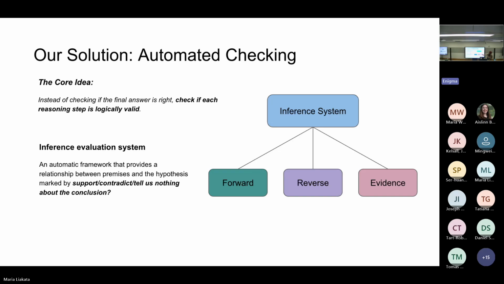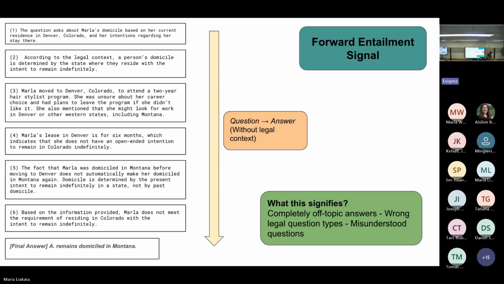So we have these three signals, which I'll show you in a diagrammatic way. These were the steps that you saw earlier, and this is a forward entailment signal where we are going one by one from step 1 to step 2 to step 3, step 4, and so on, from the question to the answer without the legal context. We're not considering the legal context here, we are just looking at the steps standalone.